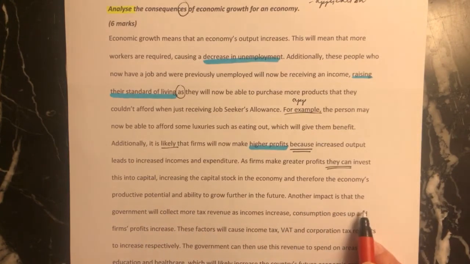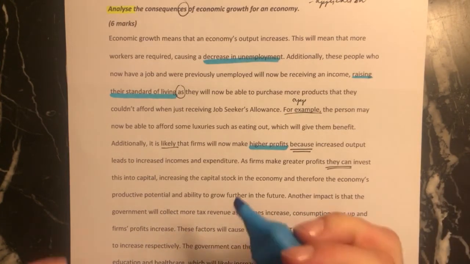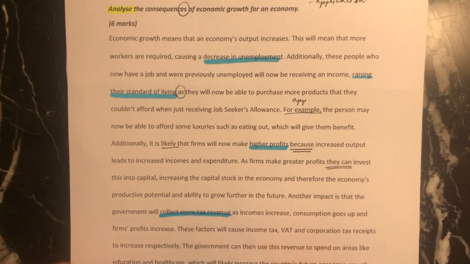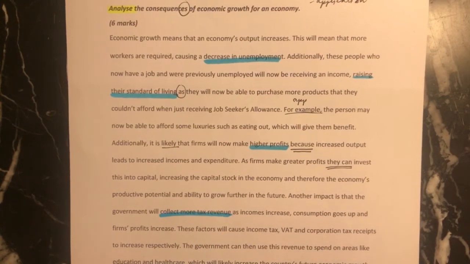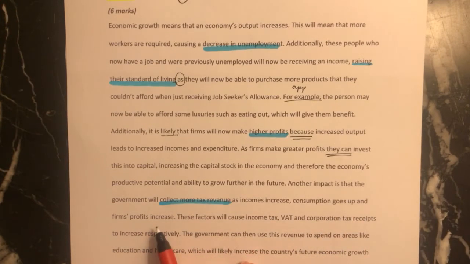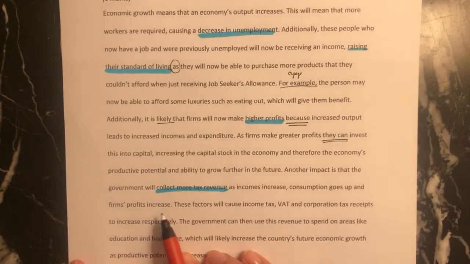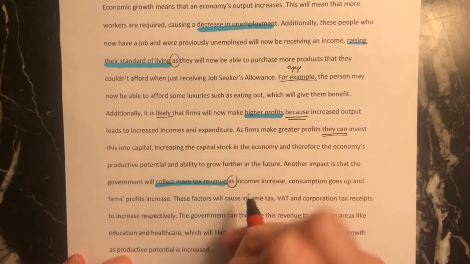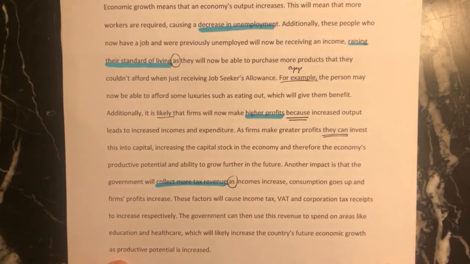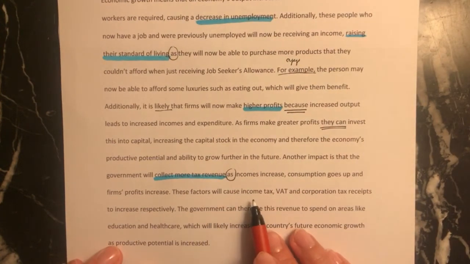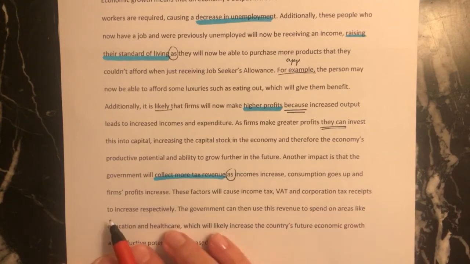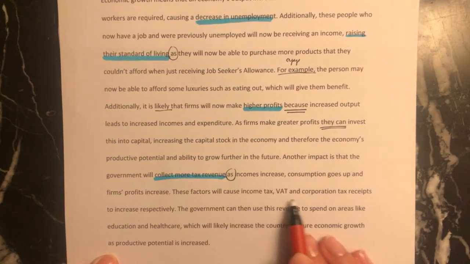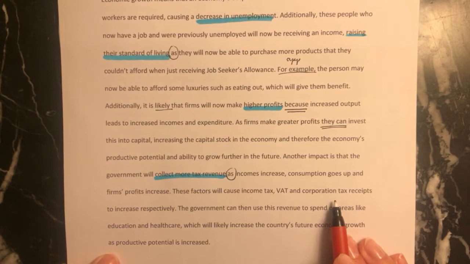Another impact is that the government will collect more tax revenue. So this is another point. As incomes increase, consumption goes up and firms' profits increase. So I haven't just said that they'll get more tax revenue. I've explained why. I've said as, and I've said why they'll be getting more tax revenue. These factors will cause income tax, VAT, and corporation tax receipts to increase respectively. So I've actually said the type of tax revenue which will be collected from these 3 areas, and why they will be getting more tax revenue.